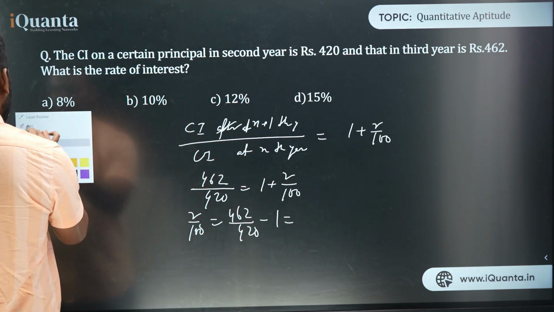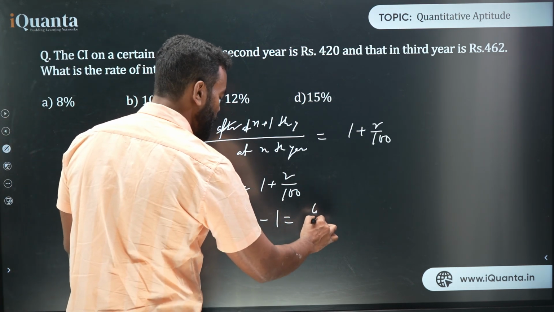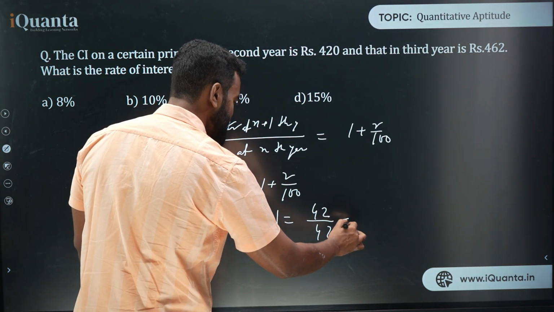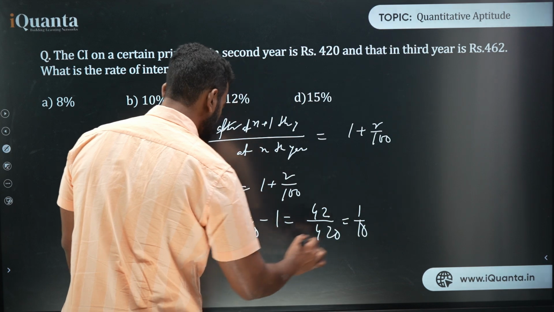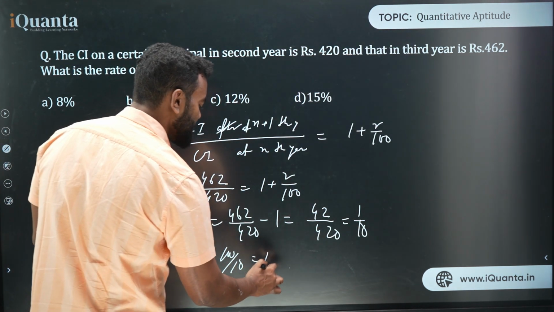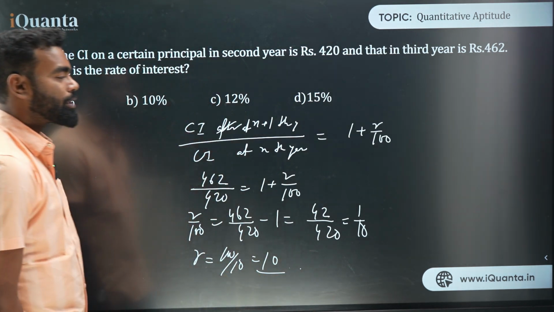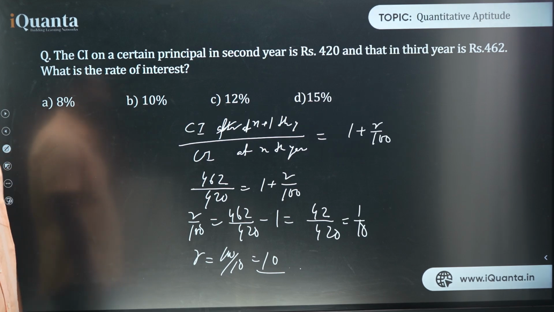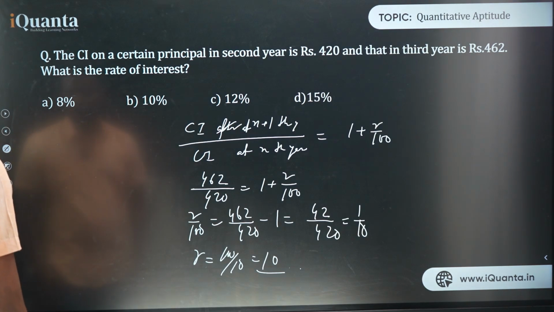upon 420, which is 42 upon 420, right, which is 1 upon 10. So what is R? That is 100 upon 10. Your answer is 10%. So in this way also you can solve this question. Here I am using the formula directly, and in the previous way I used the shortcut to solve this question.